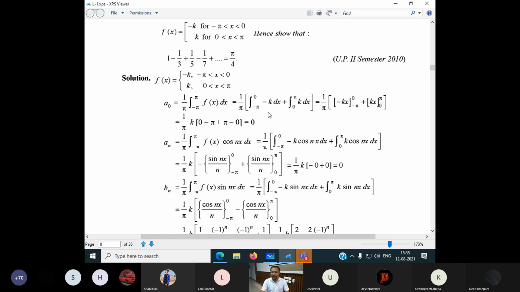I hope you can do these integrations. After doing the integrations, we put the limits and the value of a naught becomes 0. Some books do not discuss this separately. They discuss only the continuous function itself.